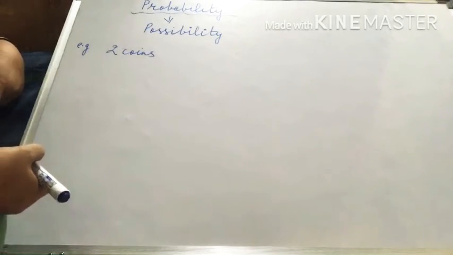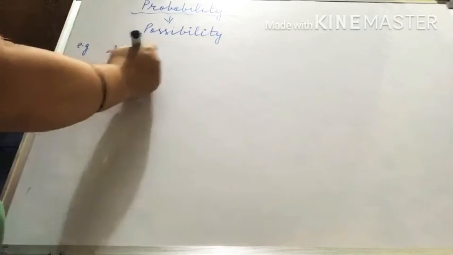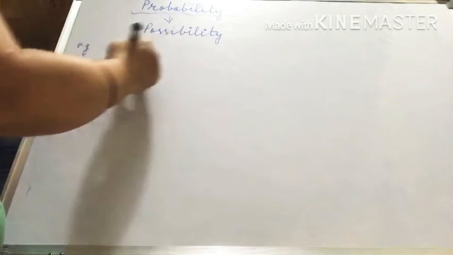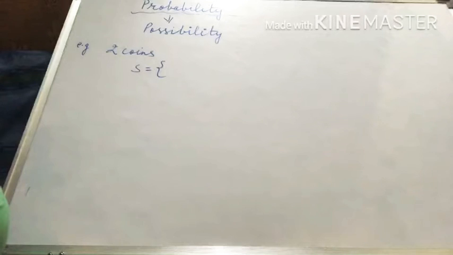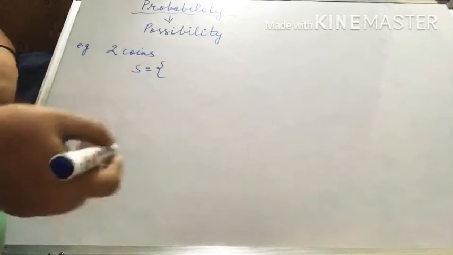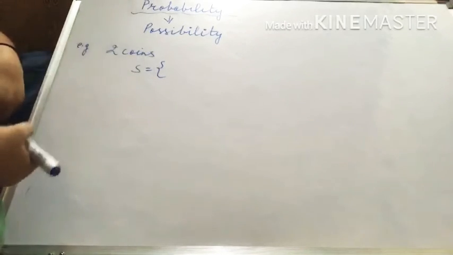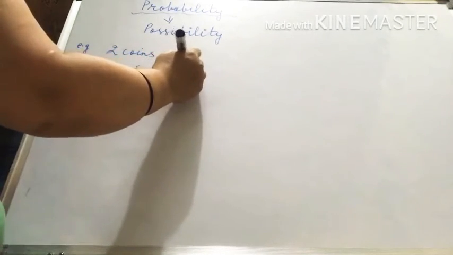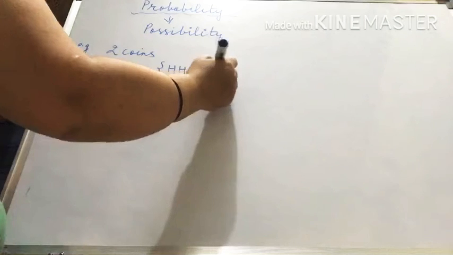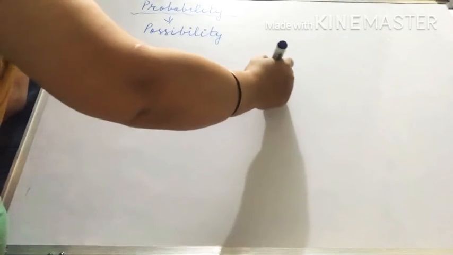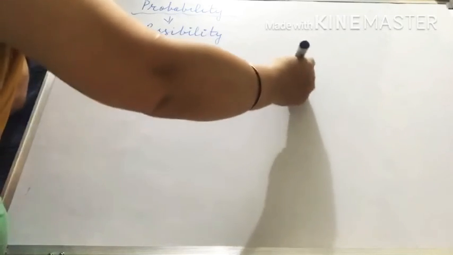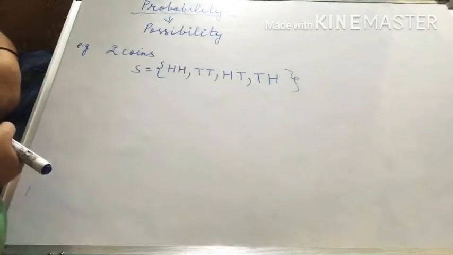Then how many possibilities are there? See, so we can say the sample space here is, sample space means total number of outcomes. कितनी possibilities हो सकती है? If we toss two coins, either both the heads will come, both tails will come, first head then tail will come, or in the first case tail and then head will come. So 4 possibilities are there, right?